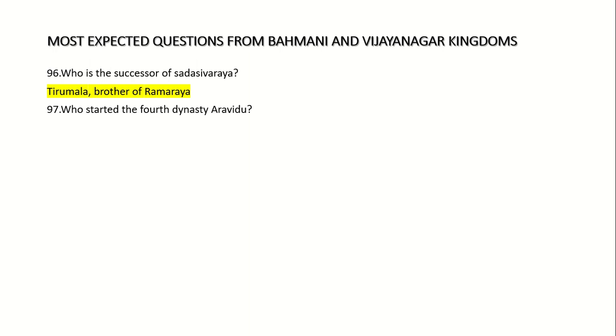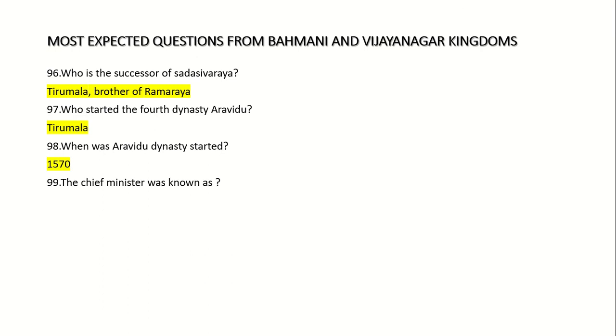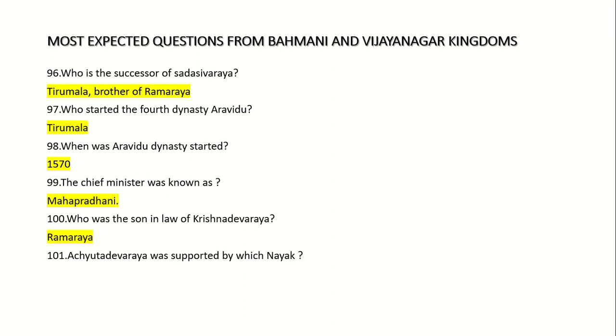97. Who started the fourth dynasty Arvidu? Tirumala. 98. When was the Arvidu dynasty started? 1570. 99. The chief minister was known as Mahapradhani. 100. Who was the son-in-law of Krishnadevaraya? Ramaraya. 101. Achyutya Devaraya was supported by which Nayak? Challappa, also known as Salva Nayak.